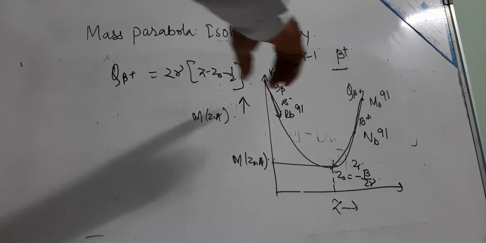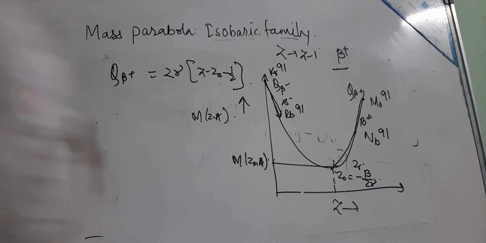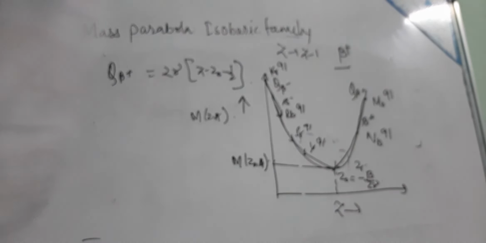We come here, at this point it is krypton, the mass number is 91. Then beta minus decay, so it changes to rubidium, again 91, but Z changes to Z plus 1. The atomic number changes by one, but the mass number remains the same in beta minus decay. Again it changes to strontium, Sr, again the mass number is 91. Then it changes to yttrium, Y 91, and then it changes to zirconium, Zr.